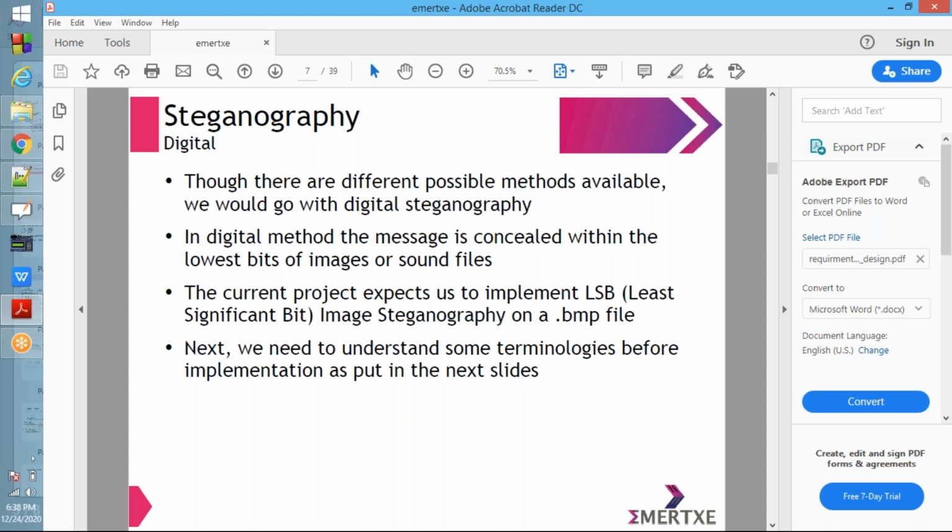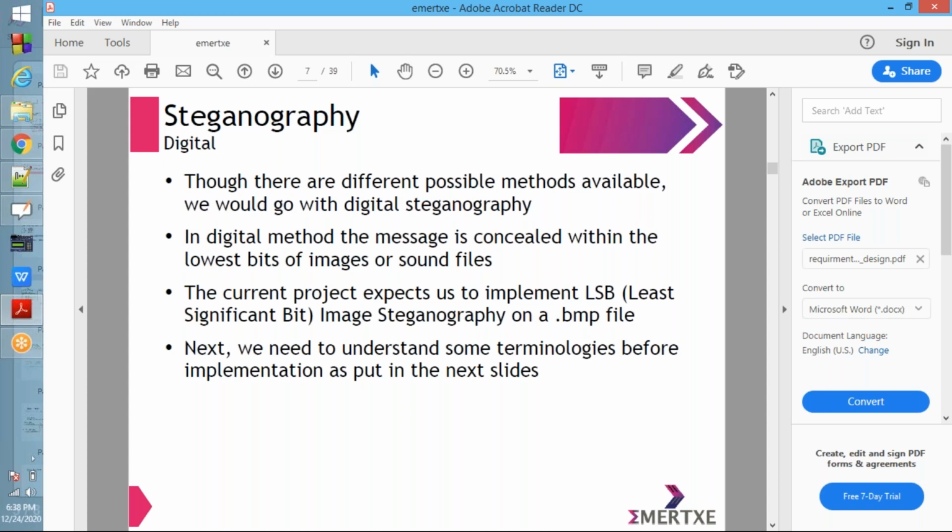Okay, LSB steganography, least significant bit. We are hiding the information in the LSB, the least significant bits of an image. That image will be of type .bmp, that is a Windows bitmap image.